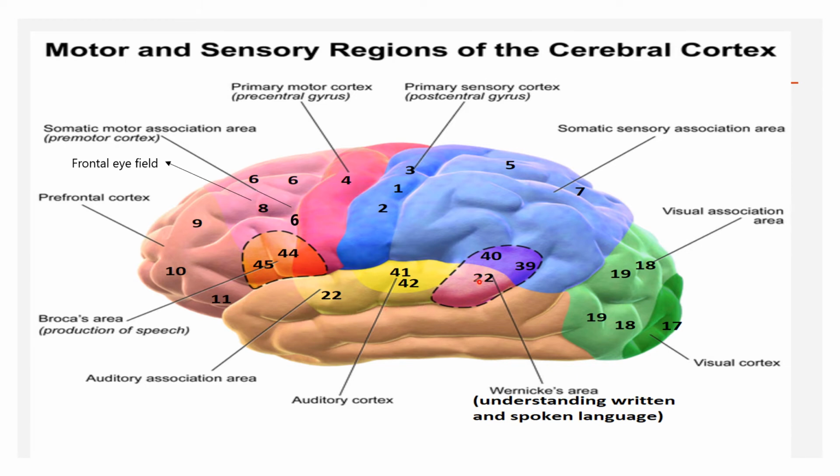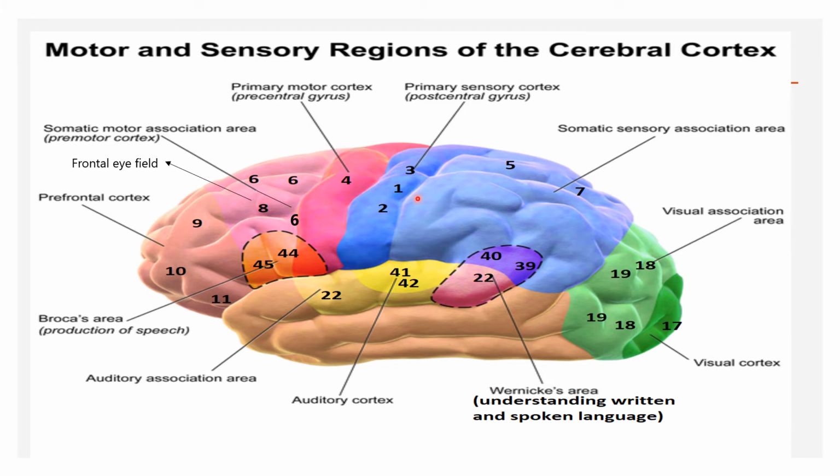Then on the posterior side, area 22 is present again. This is the Wernicke's language area. Comprehension of all spoken and written language is occurring in this area. Areas 40 and 39 mainly help in pronunciation, pitch of sound and phonology.